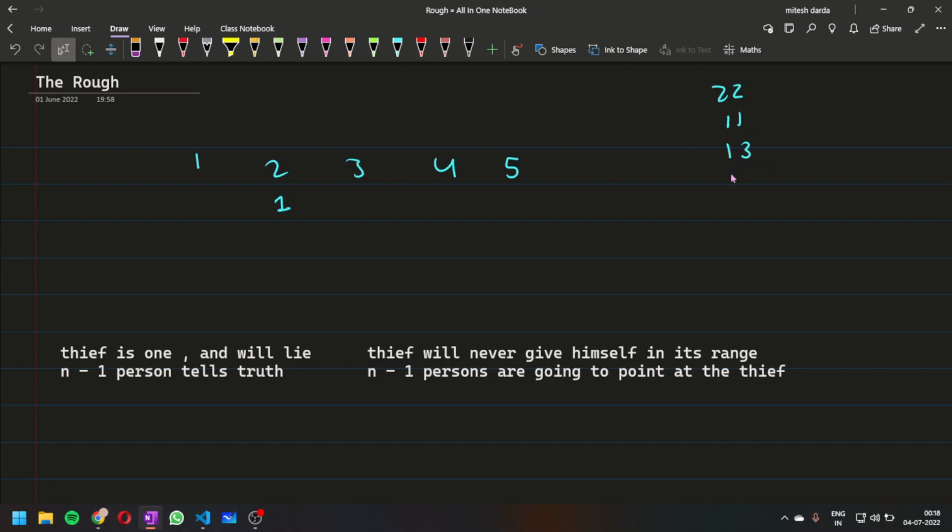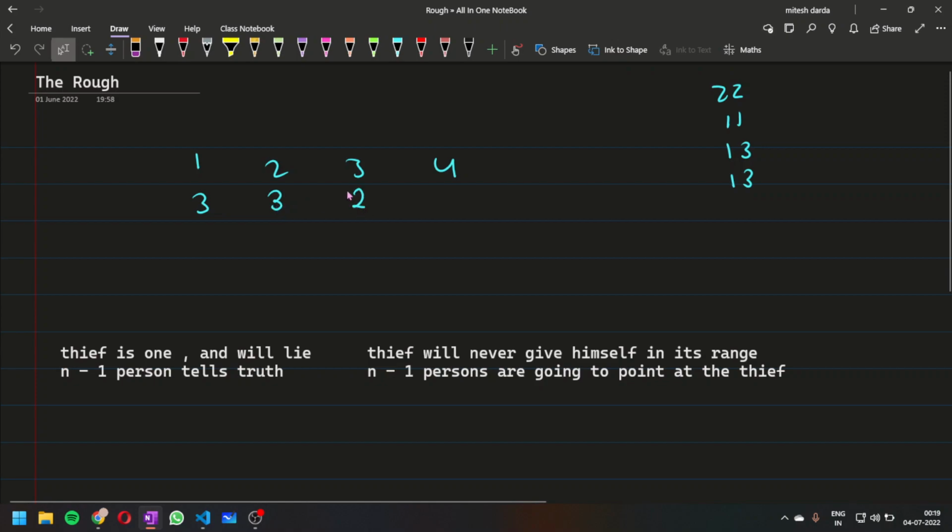The fourth person is pointing at all of the persons in the range 1 to 3 as well. So it will become something like this: 3, 3 and 2.